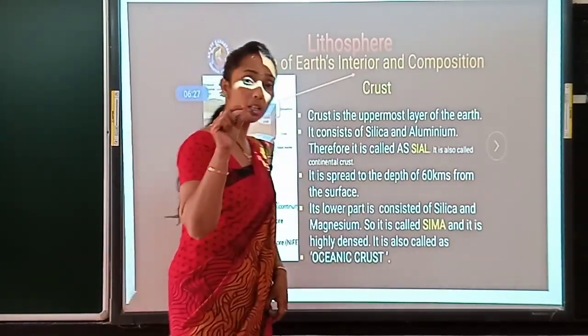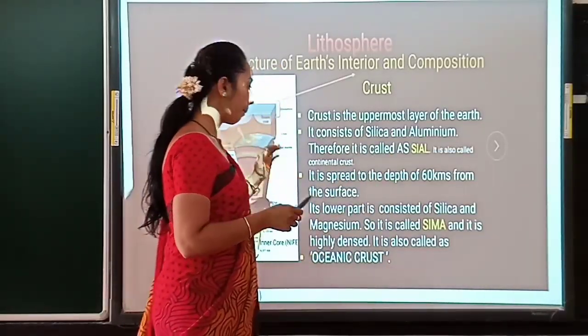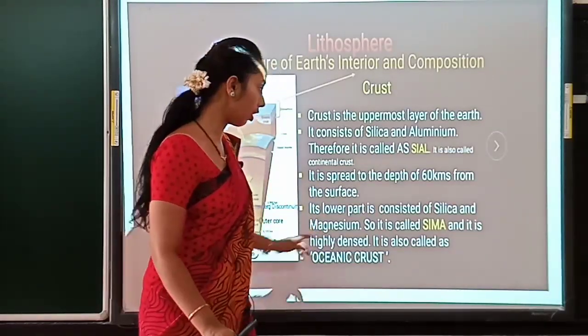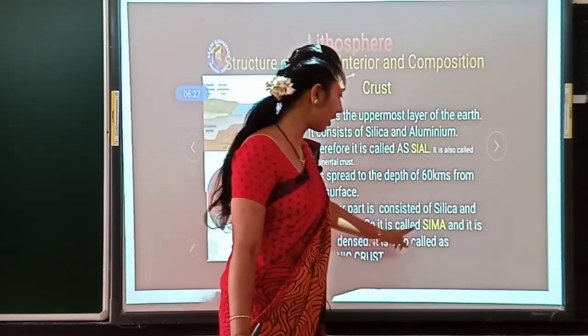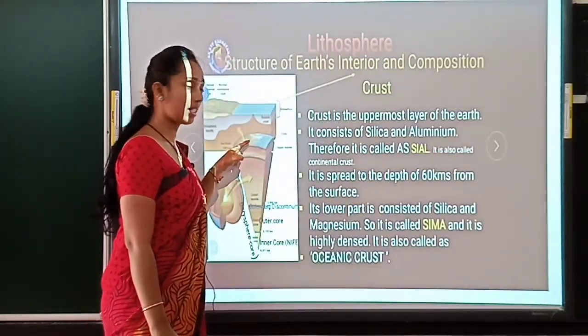So the upper crust was called sial, and below that, the lower crust, which consists of silica and magnesium, was called sima. That was the first layer of the earth, the crust.